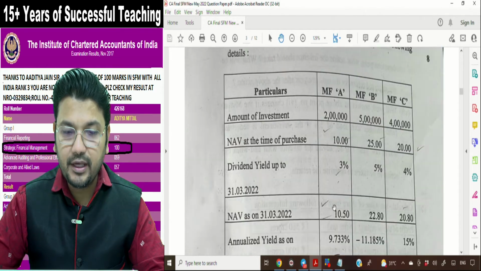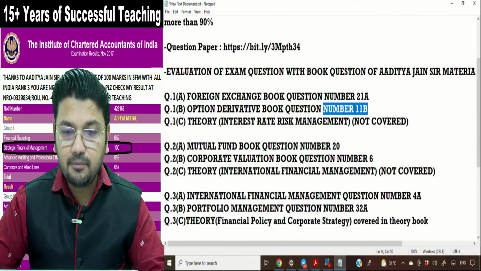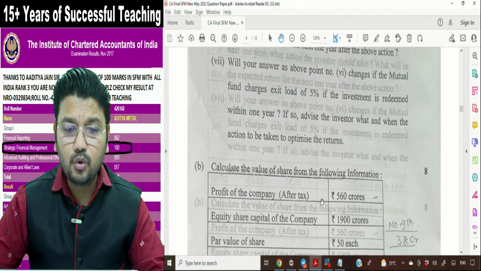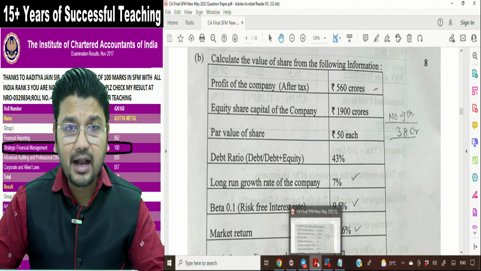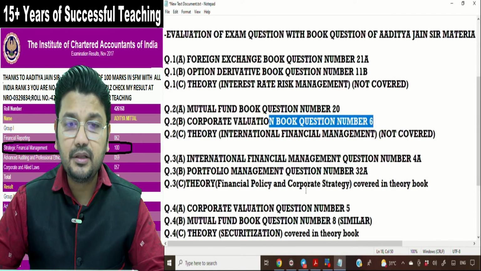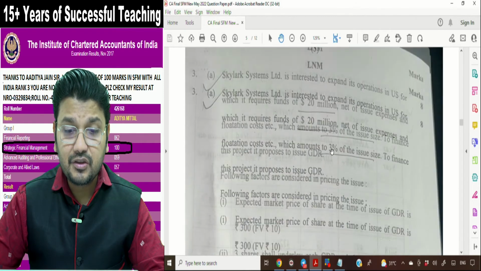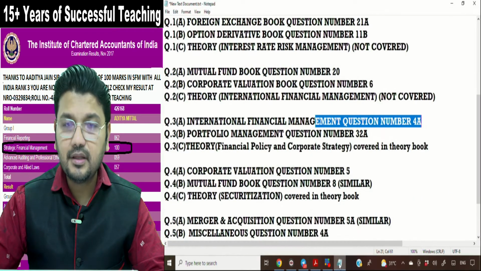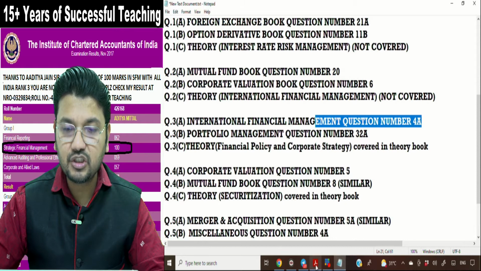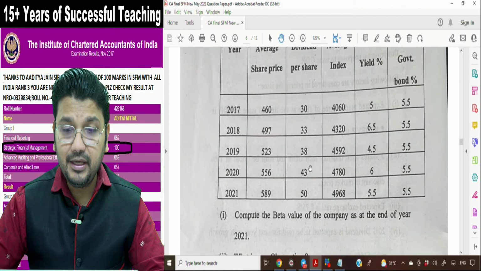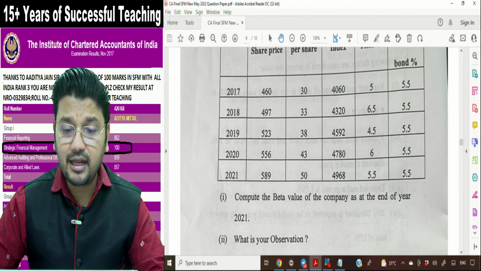Question number 2A is from mutual fund. The question number in our material is question number 20. Question number 2B is from corporate valuation. The question number is 6. Part C is from our important theory, outcomes of financial planning. It is covered in our class. 3A is GDR, ADR. The same question is covered in our international financial management. No problem at all.